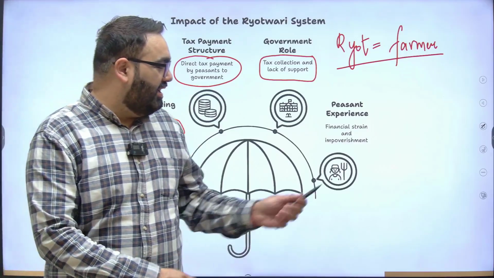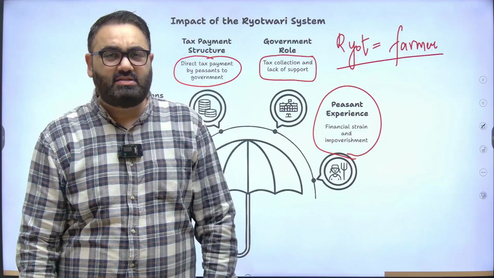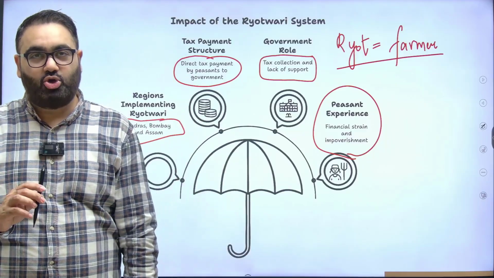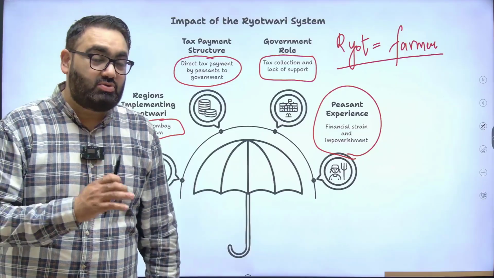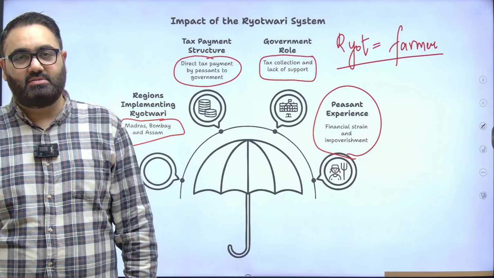It also led to financial strain and impoverishment of the farmer. See, none of the three systems that we are discussing had anything good for the farmer. So don't compare in the sense that, oh, this was good, this was bad. All the systems are bad for the farmers.